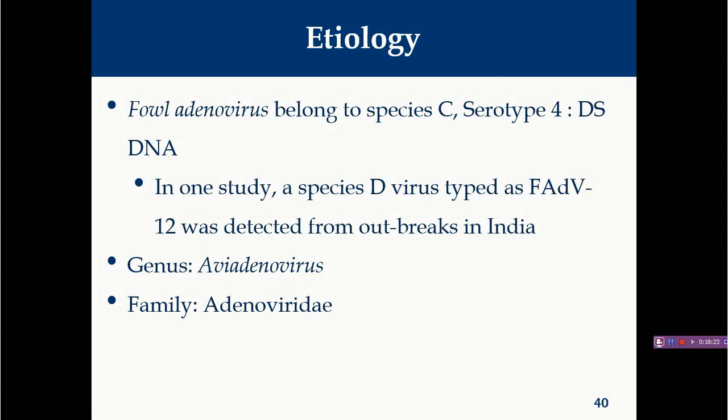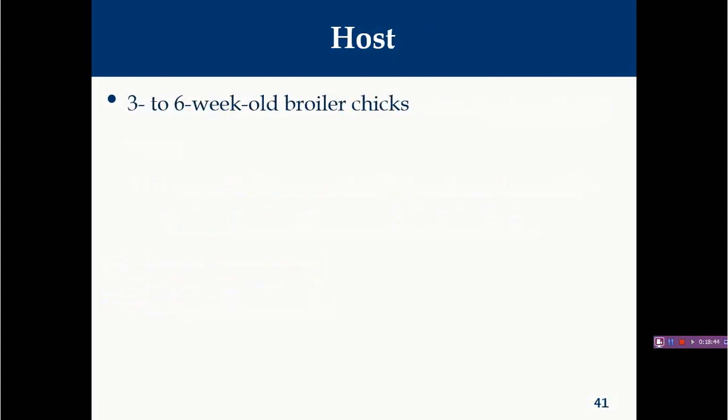So fowl adenovirus species C is generally responsible for this disease. This is a double stranded DNA virus, belonging to the genus Aviadenovirus and family Adenoviridae. Most things remain the same as in inclusion body hepatitis, but in our MSVE 2016 these two entities are different, so we have to learn them as different entities. Host: generally 3 to 6 week old broiler chickens are most susceptible.